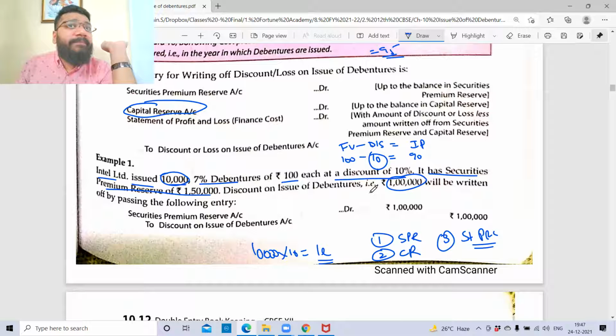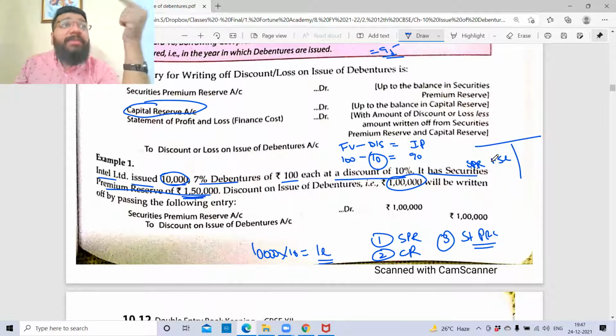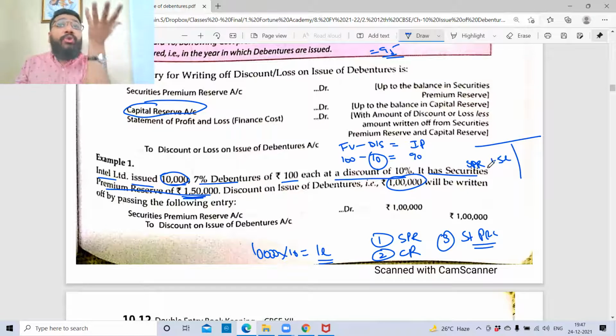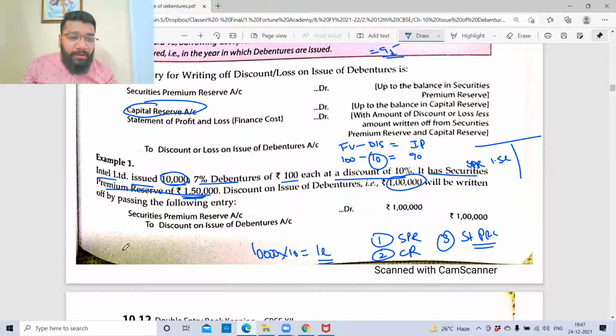SPR is there, which is 1.5 lakh, currently reflecting on my liability side. Now I need to adjust it. Adjusting means I'm going to utilize SPR. If I utilize SPR, it is going to decrease. To decrease liability, will I debit or credit? Debit. So SPR account debit.